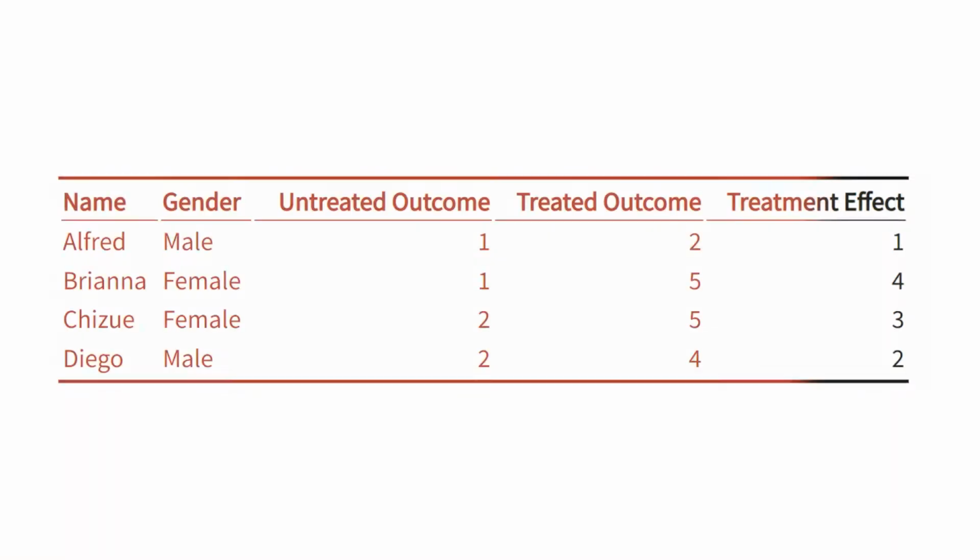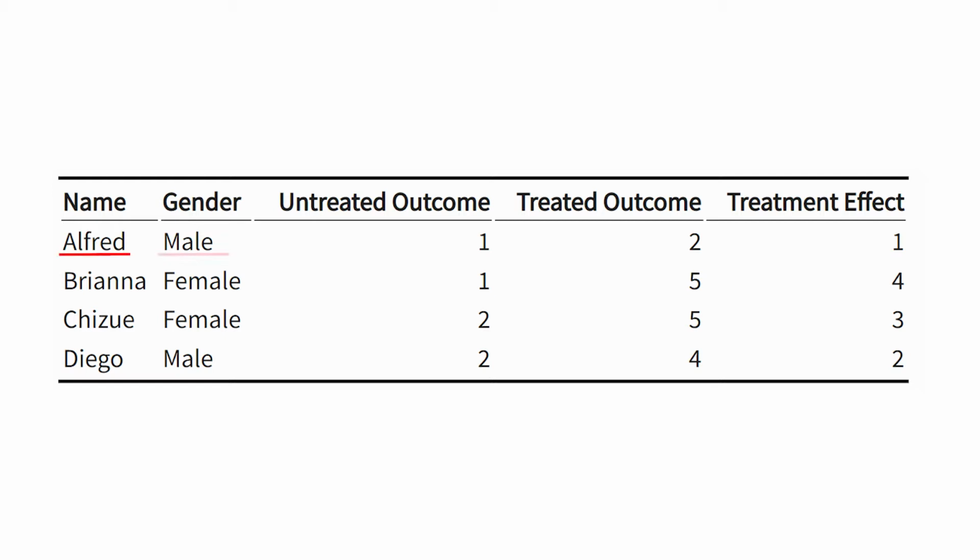Now, to be clear, this is not the kind of data you could ever actually have, because I'm going to show you a table that has some outcomes for people, both if they got treatment and if they did not get treatment, right? Which we could not actually know in real data. So we have 4 people here, 4 different types of people. I've given them names, but really these are categories of people, not individual people.